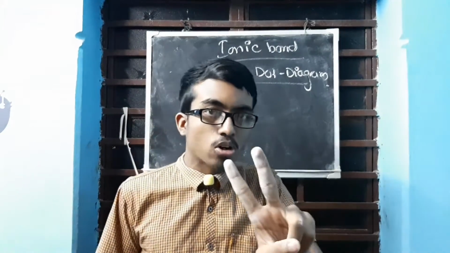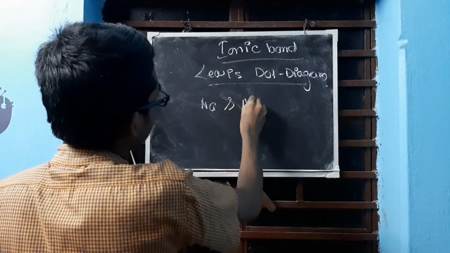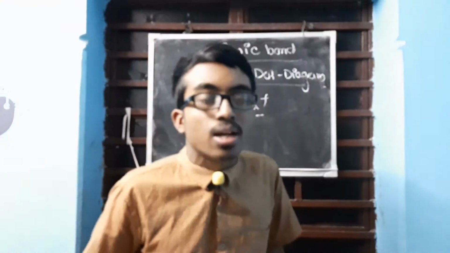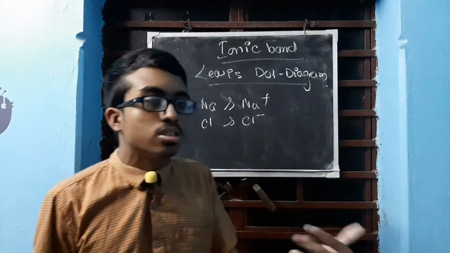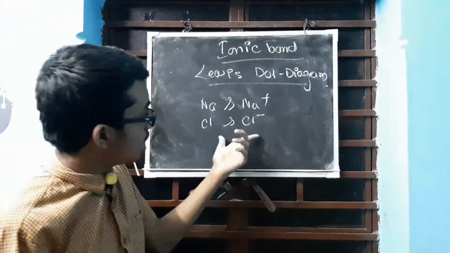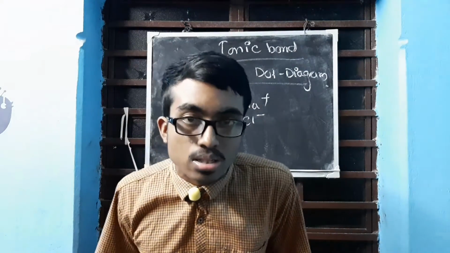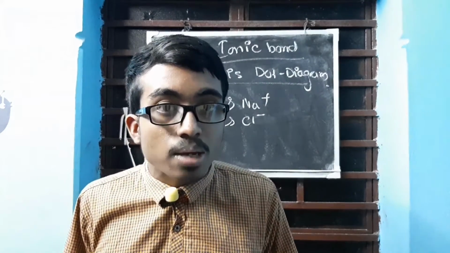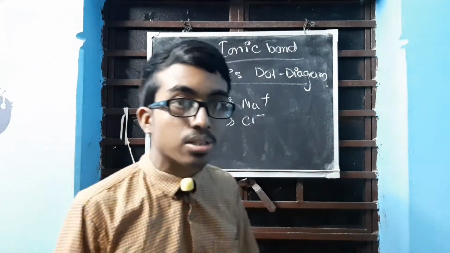cation and anion. You have got 2 differences given in your book, that is sodium and sodium ion difference, and chlorine and chlorine ion difference. Now generally if the question is asked, parameters are given. Suppose it can be given that sodium and sodium ion differentiate based on color. So sodium is silver grey while sodium ion is colorless. Like Cl and Cl minus can be given toxicity. Then Cl is a very suffocating gas, okay, Cl minus is non-poisonous. This type of question might be asked in the exam.